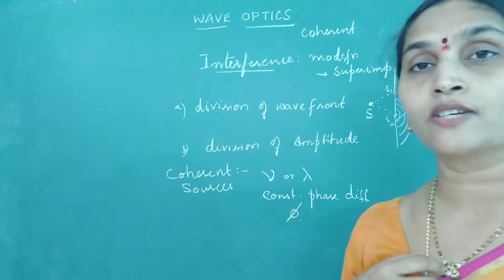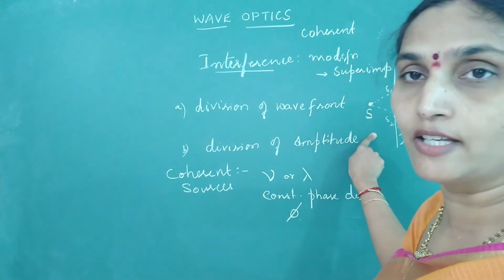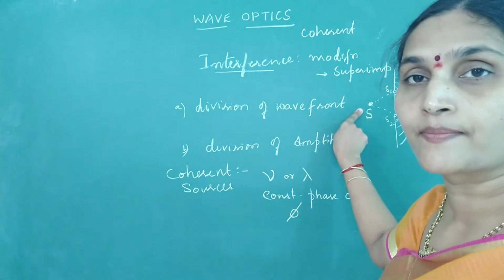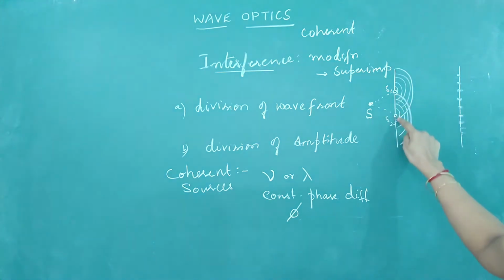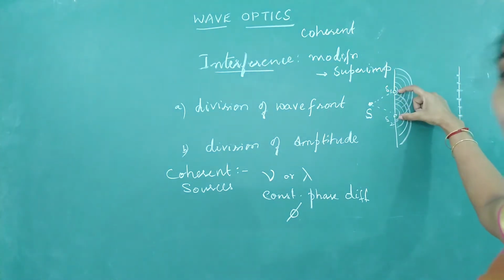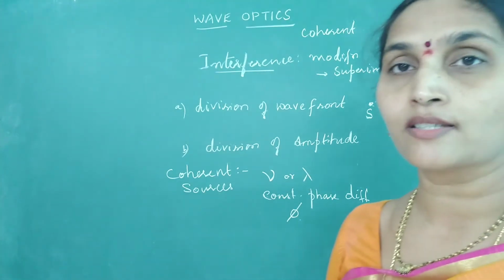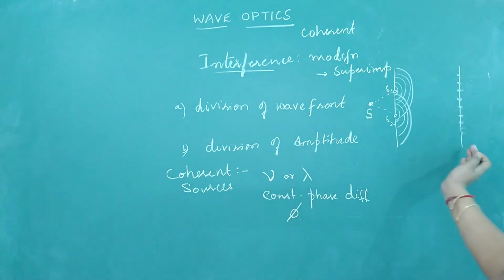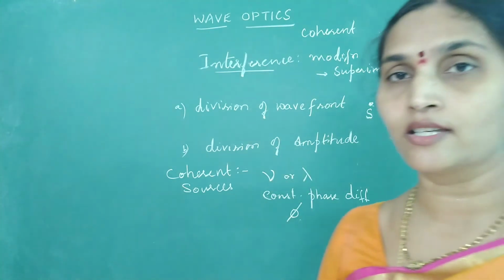If you want to observe interference by division of wavefront, it is only possible by making some experimental arrangements. So how do we get the coherent source? Take a point source of light, a monochromatic source which has a single wavelength, and allow it to pass through two slits which are separated by a certain distance. Then you can observe an interference pattern. What is the interference pattern? Alternate dark and bright regions on a screen which is placed at a distance capital D. This phenomenon is called interference.